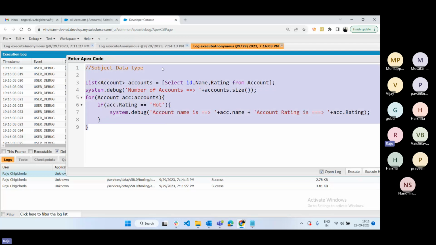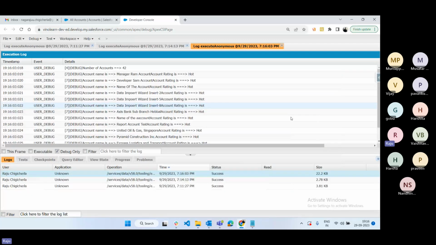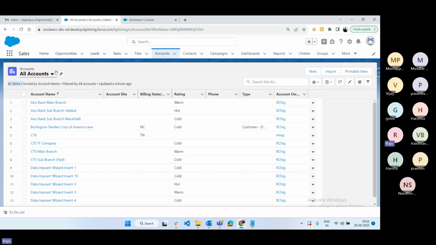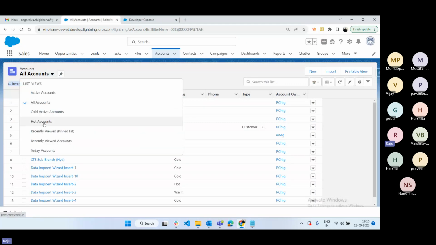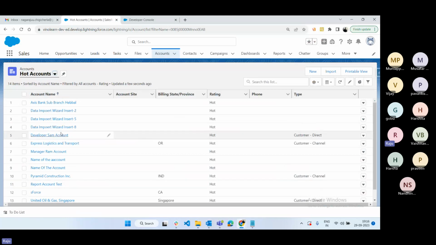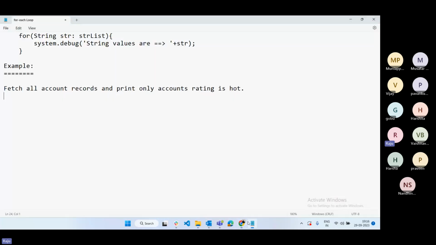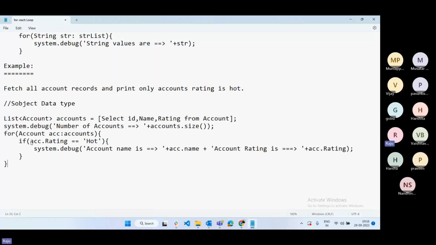Okay, now if we go to here, see, total how many records are there? Total 42 records. In those 42 records, only these records are having rating equal to Hot. I think already a list view is created, Hot Accounts, right? If we go to Hot Accounts, total how many accounts are there? 14 accounts are there. See here, this loop is executed 14 times. These 14 records are printed here. Okay, hope you are clear on how to use the for each loop.